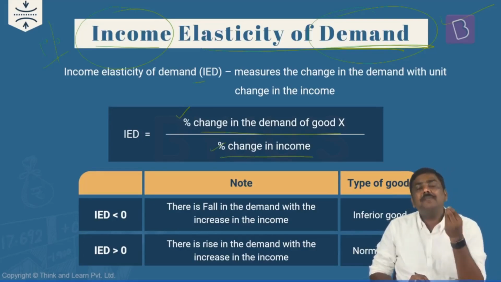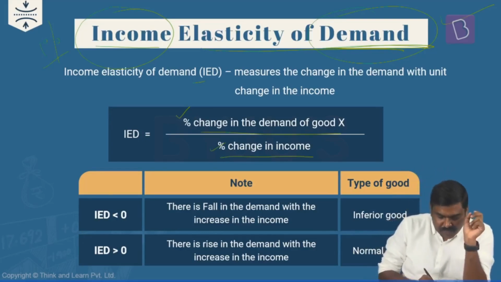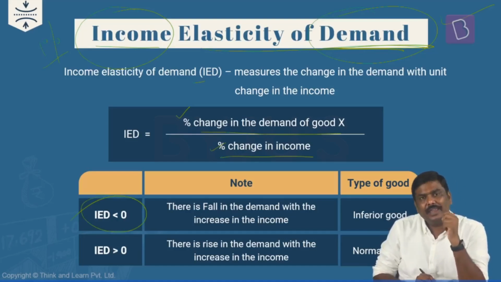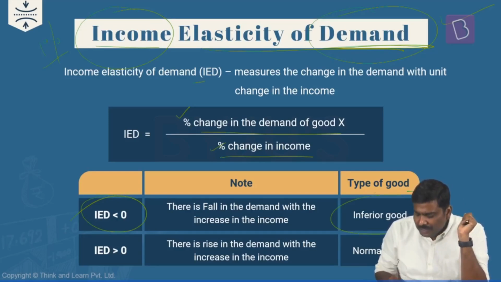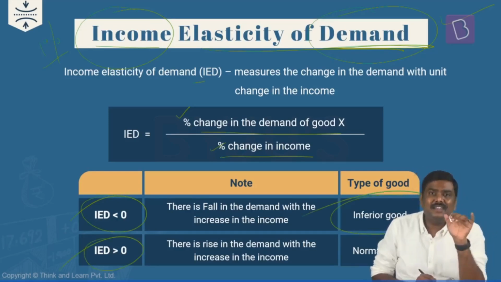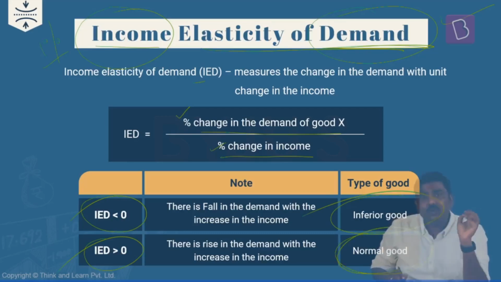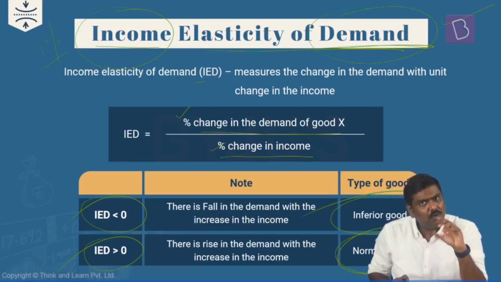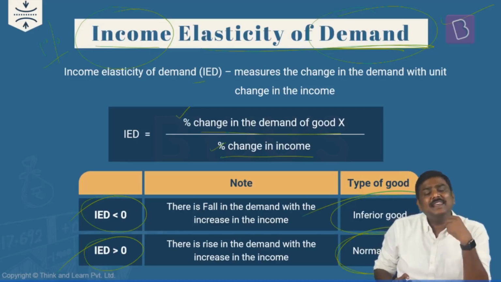Now when we apply this and get an ID less than 0, income elasticity of demand less than 0, we will refer to those particular goods as inferior goods, and in case of ID greater than 0, we will refer to these particular goods as normal goods. Now, what is the meaning of this? Let's take an example here.